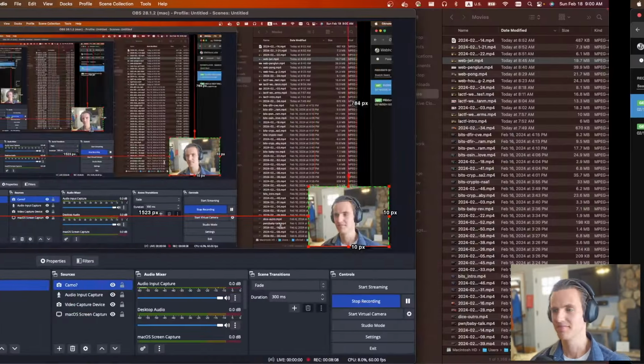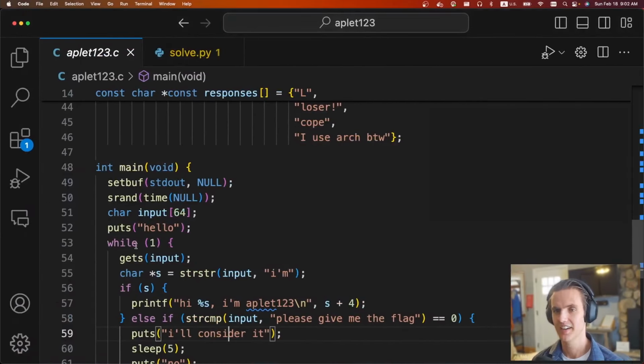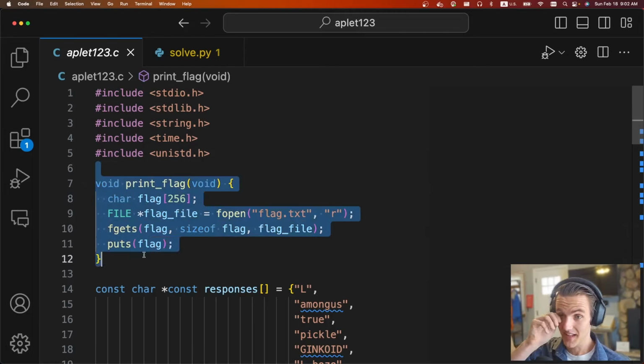So yeah, fun challenge. The first pwn challenge is pwn/applet123. It says, blue tick, can we get Applet GPT? Me: no, we have Applet GPT at home. Applet GPT at home, netcat port. We're given a Dockerfile, the C file, and the binary. Thankfully, the C file is included. I feel like this should be mandatory for all CTFs, but I know I'm biased. So we have the print flag function.